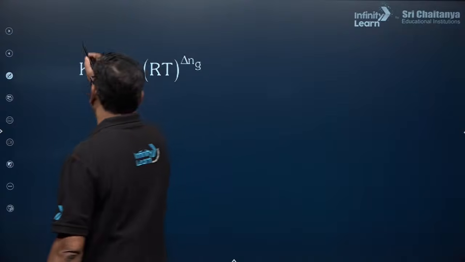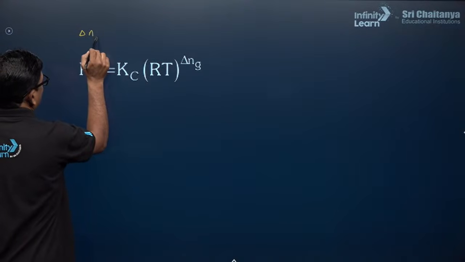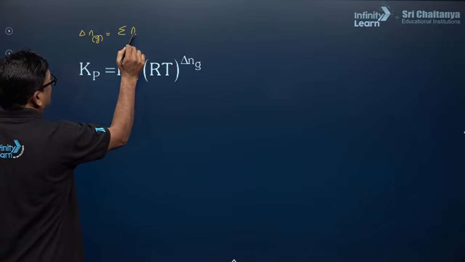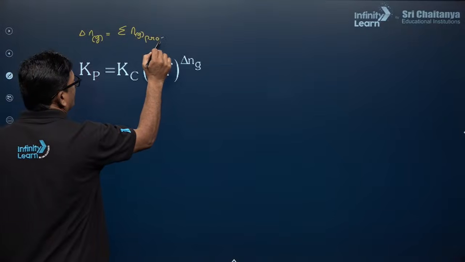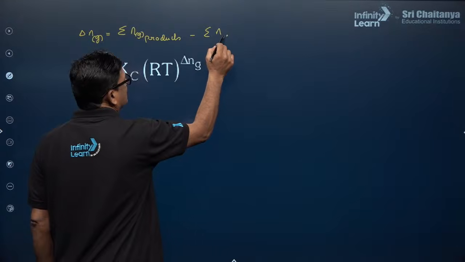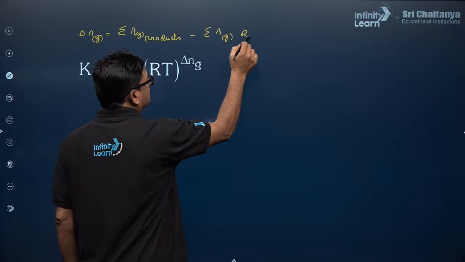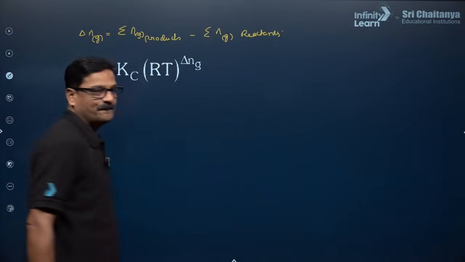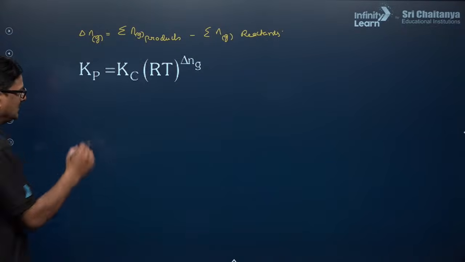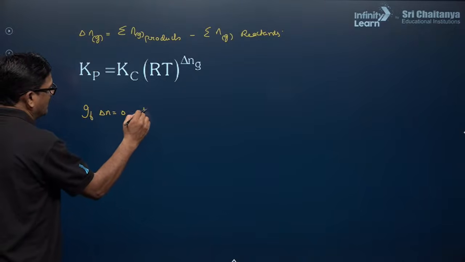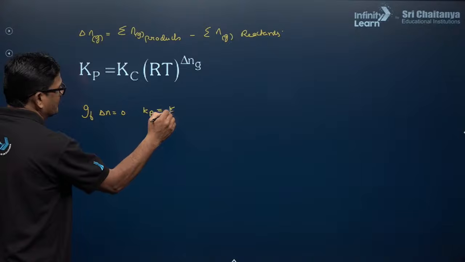What is delta n over here? Delta n in the gaseous state is the sum of the number of moles of the gaseous products minus the sum of the number of moles of the gaseous reactants. Now if delta n is equal to 0, Kp is equal to Kc.